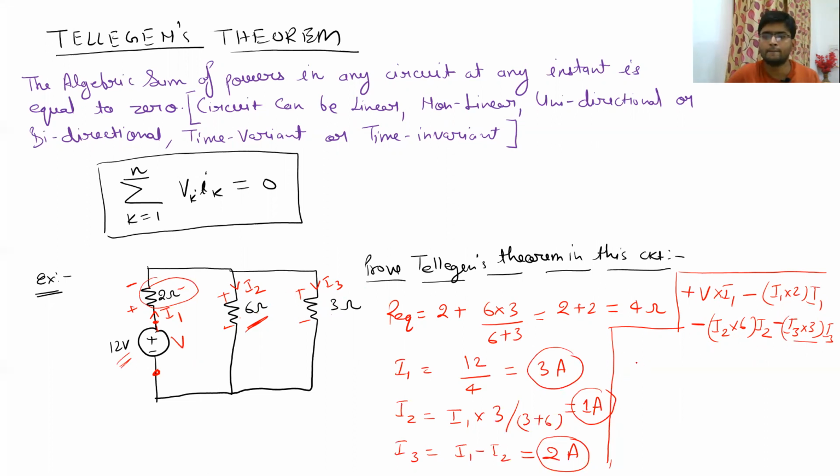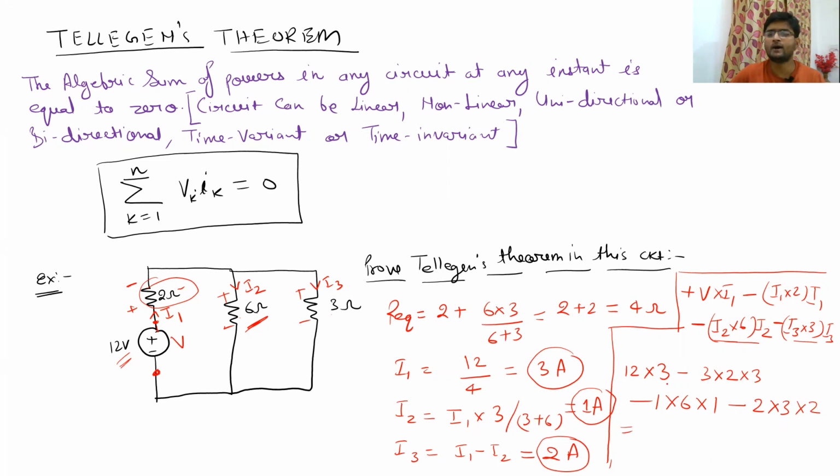So what is the value of V? Let us put the values. 12 into I1, which is 3, minus I1 which is again 3 multiplied by 2, again multiplied by 3. Now again minus, and calculate this one. What was our I2? I2 was 1 ampere multiplied by 6 and again multiplied by 1. Then we will take again a minus sign and take I3 as 2 ampere multiplied by 3 into again 2.